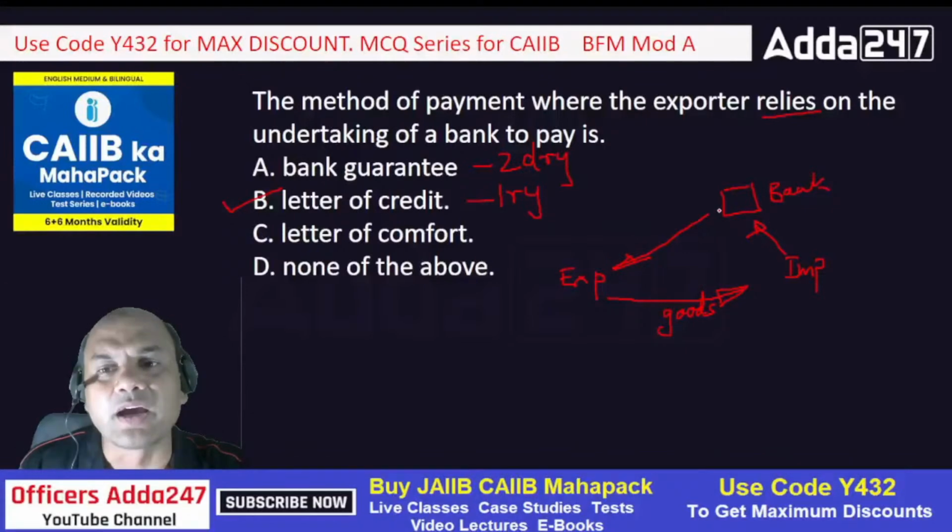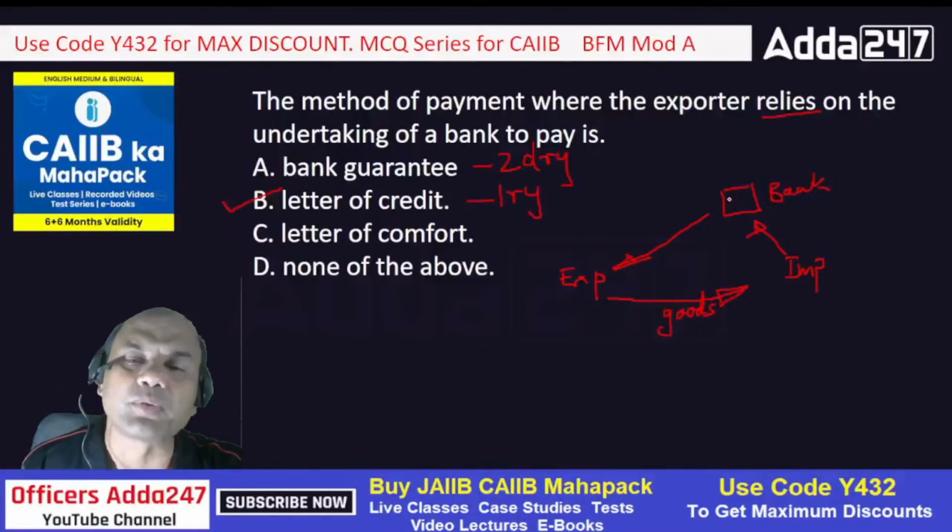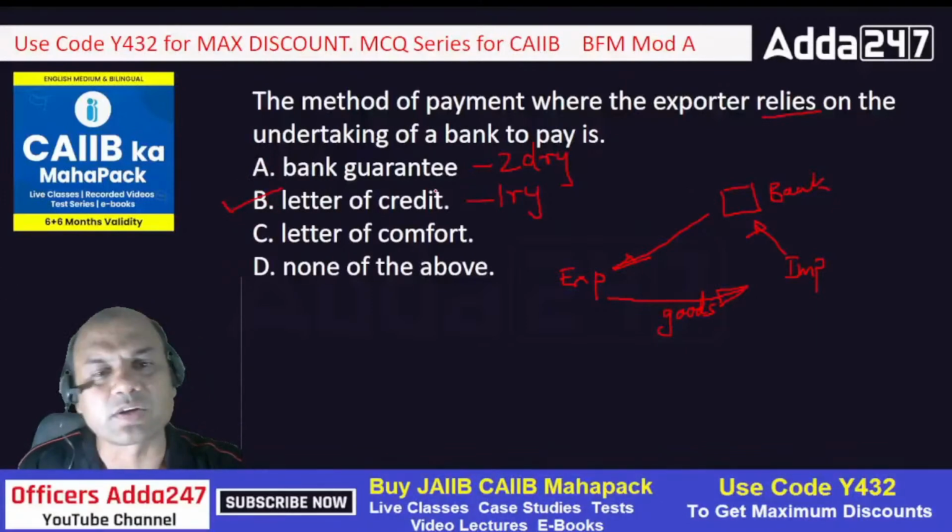After all, it's a guarantee. You can call it a letter of comfort, understanding, or agreement, anything you can name it. So both A and C are always the same. The answer over here is letter of credit. Clear?